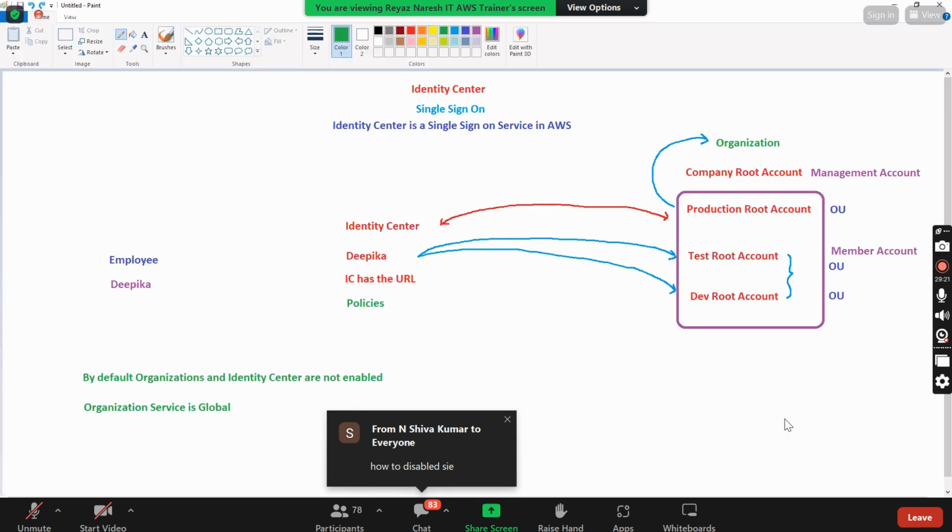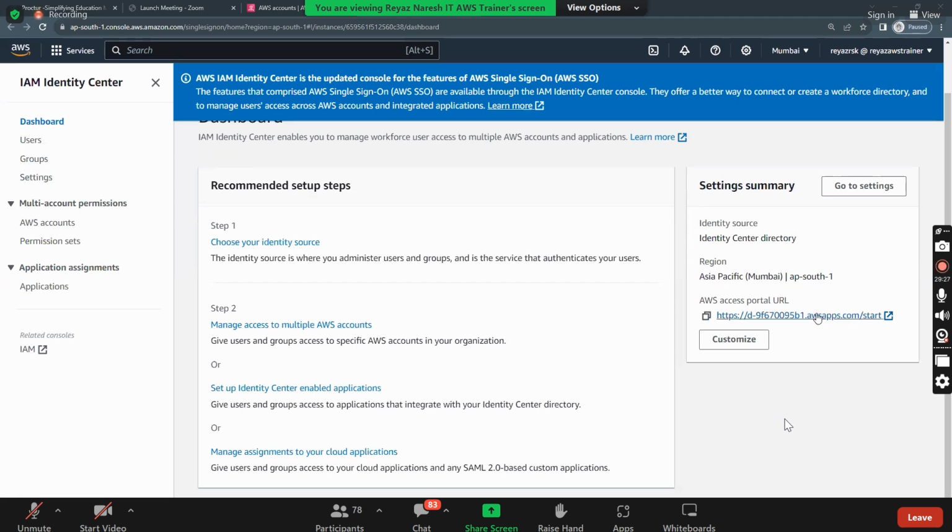See here, in Identity Center, what do we have? Should I show you that URL? This is called the portal URL, the access portal URL. So this is the same for all the users in this account.